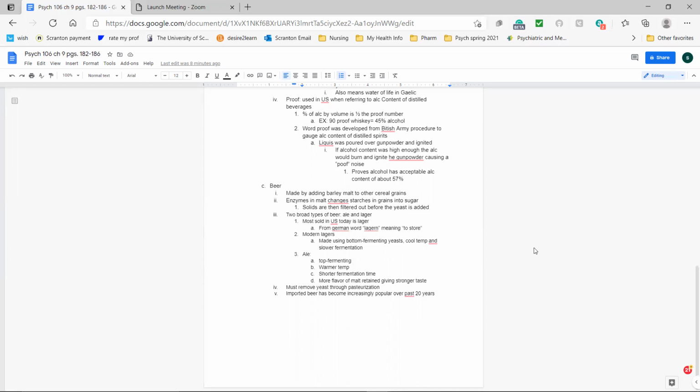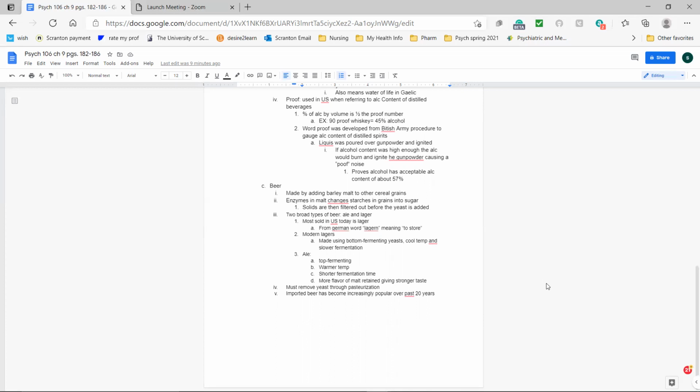So there are two broad types of beer. There's ale and there's lager. US today mostly sells lager, and lager comes from the word lagern, meaning to store, from the Germans. Modern lagers are made using bottom fermenting yeasts, cool temperature, and slow fermentation, while ale is the opposite. It uses top fermenting, warmer temperatures, and it has a shorter fermentation time. There's also more flavor of malt retained, which gives ale a stronger taste than lager.